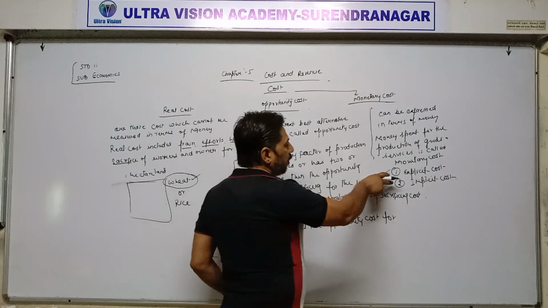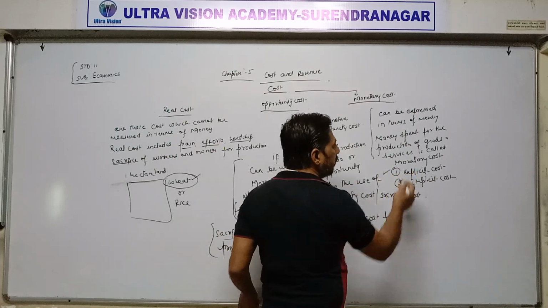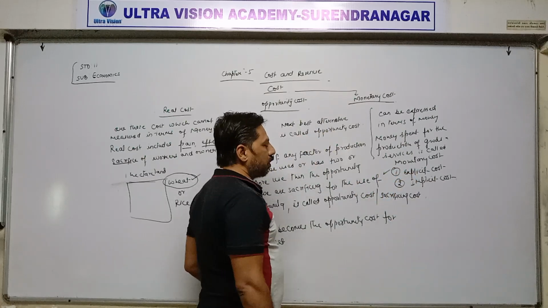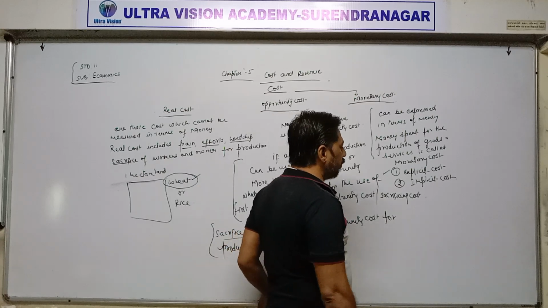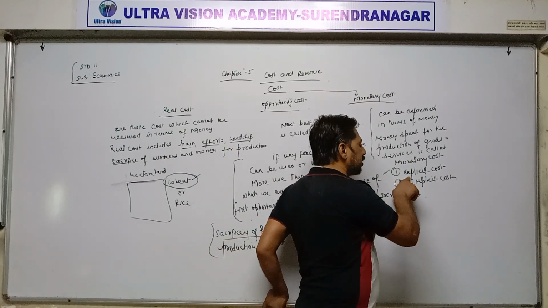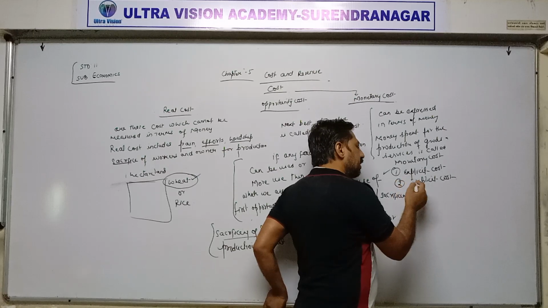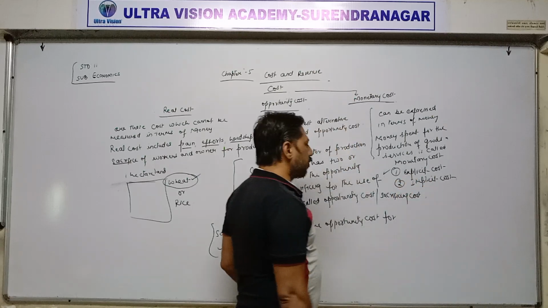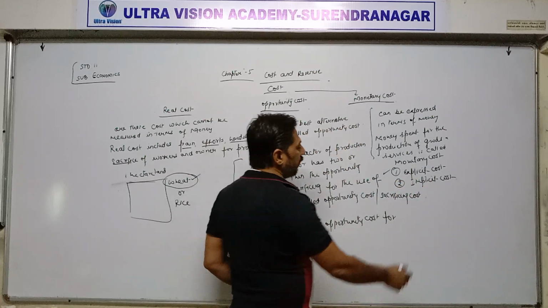For example, explicit cost example: interest on loan. Whatever loan we have taken, on that loan, whatever interest we are paying, that interest is called explicit cost. Then salary to employees or workers is an example of implicit cost.